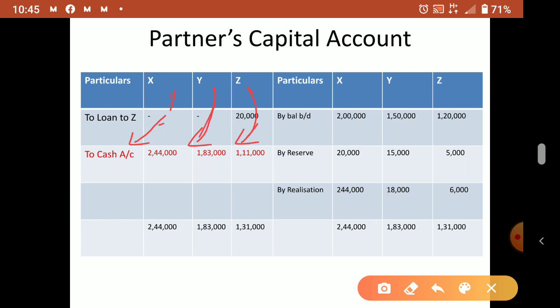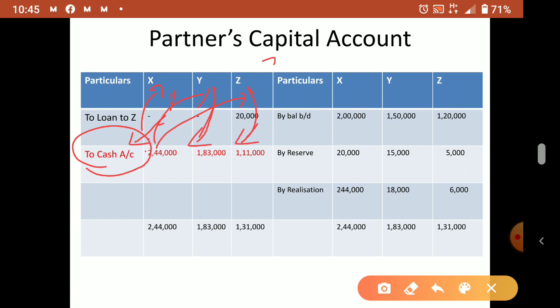Don't say the heading, partners capital only; along with that you have to say who that partner is. So in cash account what will come? By X's capital, by Y's capital, by Z's capital. So this way it will come.